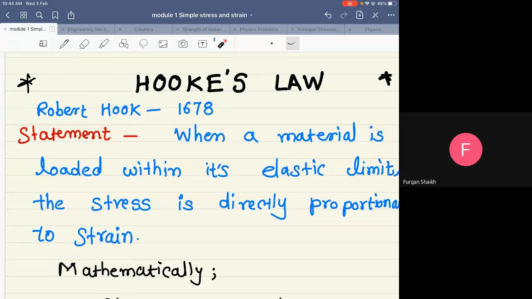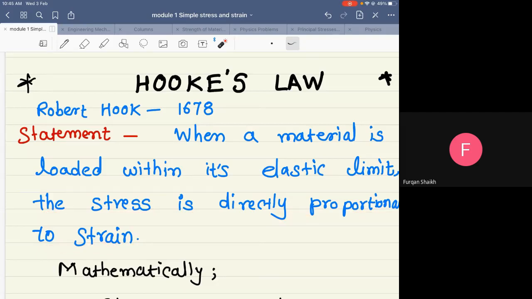Hello everyone. In today's session, we are going to discuss Hooke's law and its importance. Robert Hooke in 1678 discovered this law, which is named Hooke's law. Now let us understand the statement of this law. When a material is loaded within its elastic limit, the stress is directly proportional to strain.